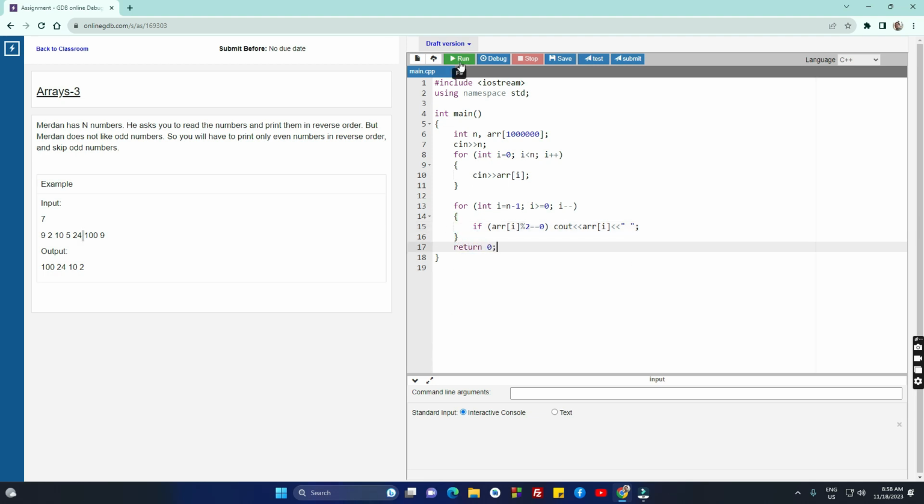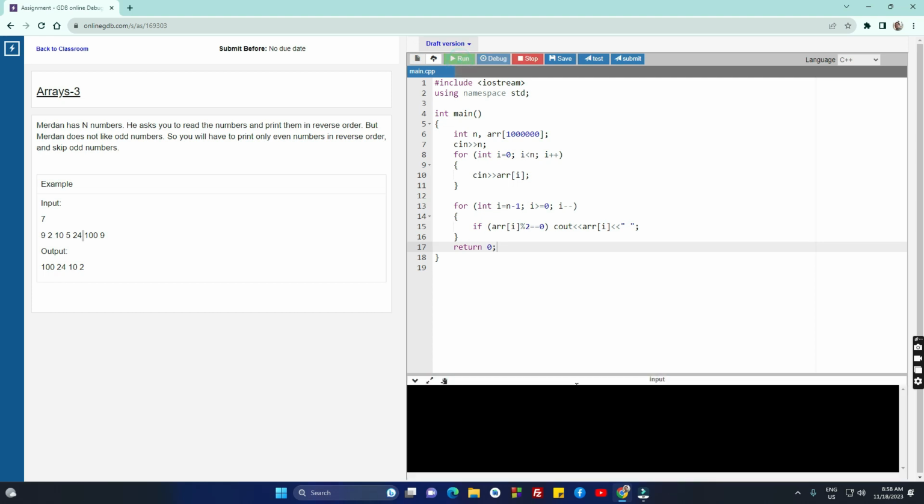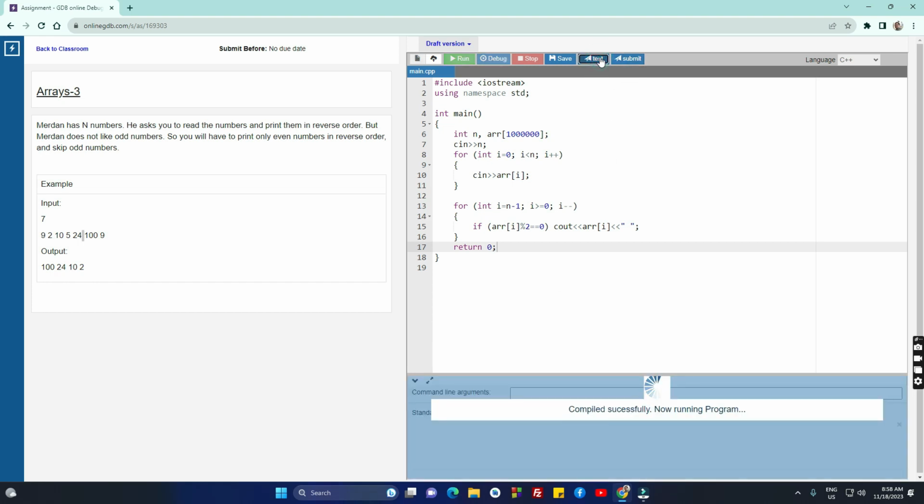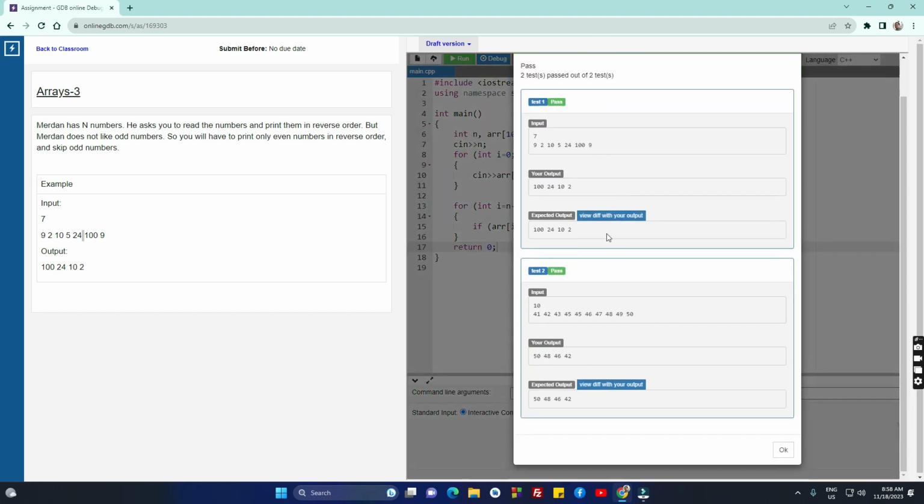Let's run it. So I have 7 numbers, which are 9, 2, 10, 5, 24, 100, and 9. And these are even numbers in the reverse order. Let's test. And it passed all 2 tests.